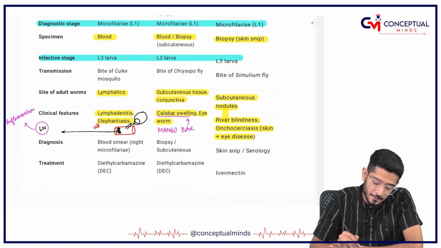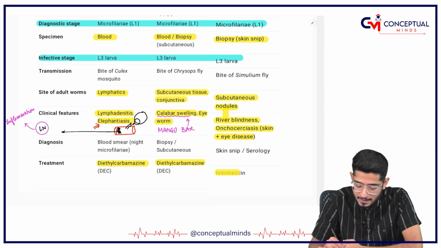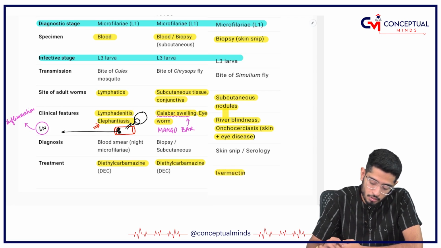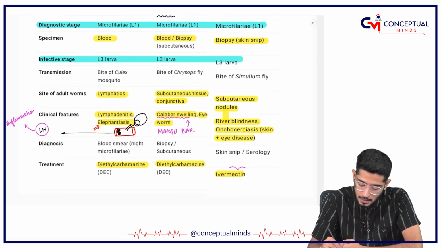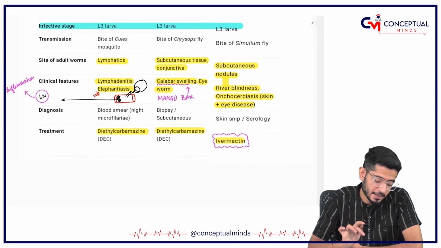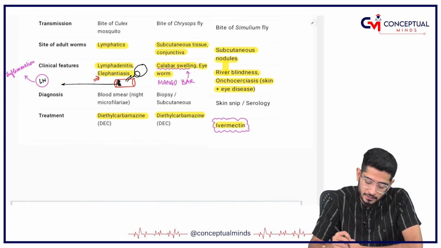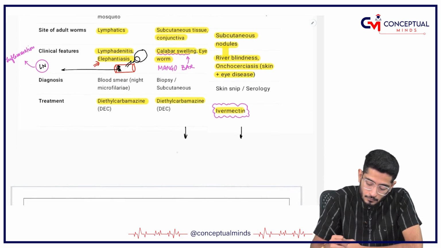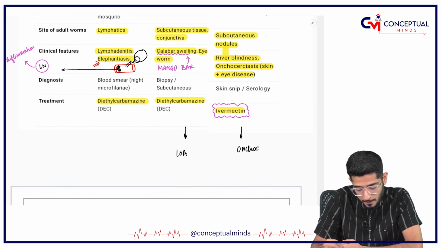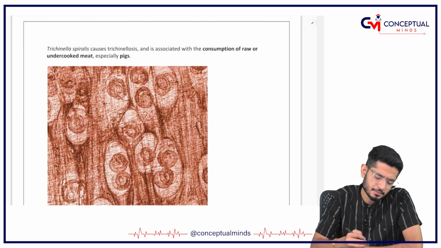What is the treatment? For the treatment, DEC is given for Loa loa and Wuchereria, whereas ivermectin is given for Onchocerca. Okay, for Onchocerca, ivermectin is what we give, right? So this was about the filariasis involving the skin infections, and the two most important ones involving the skin are Loa loa and Onchocerca. But in order to revise filariasis, I have taken them all together.